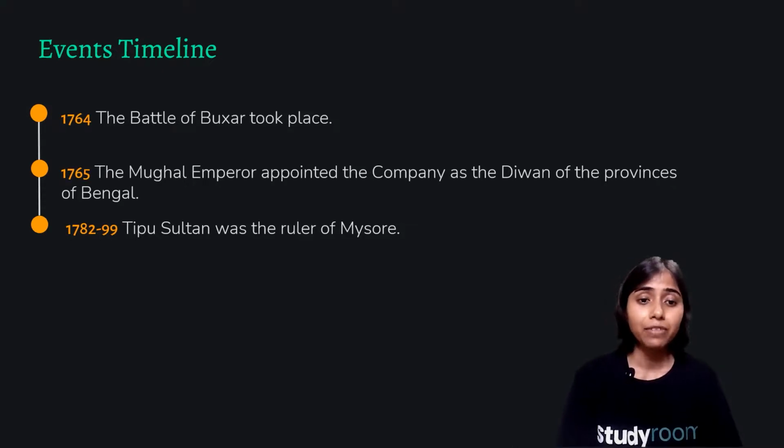In 1765, the Mughal emperor appointed the company as Diwan of the provinces of Bengal. From 1782 to 1799, Tipu Sultan was the ruler of Mysore. In 1799, he died fighting a battle with the British, and after that, the British annexed the kingdom of Mysore as well.